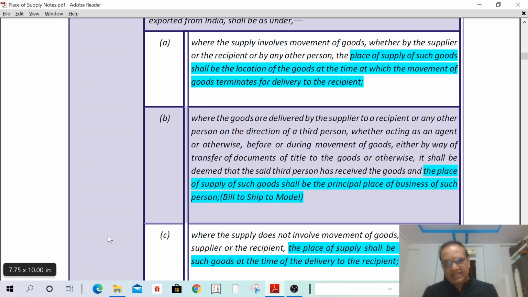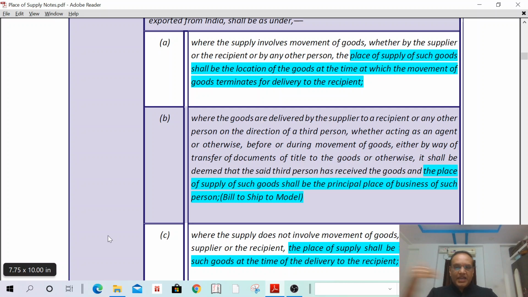I can explain clearly. If A is located in Delhi, then B is asking A to supply goods to Mr. C, who is located in Bombay. Understand? A is located in Delhi and B is located in Hyderabad.